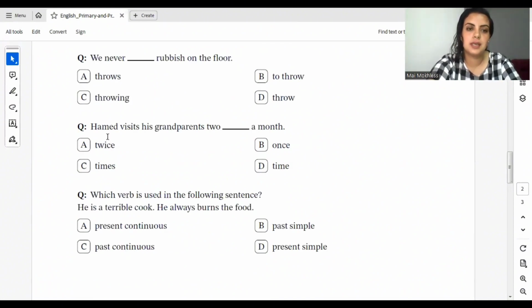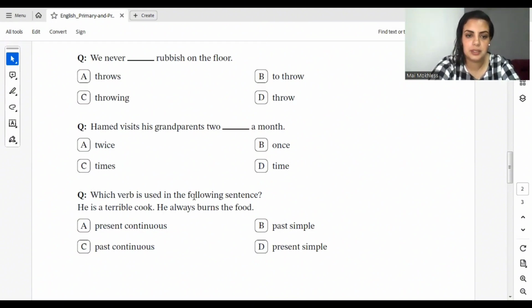Hamid visits his grandparents blank a month. A, twice, B, once, C, times, D, time. Hamid visits his grandparents 2 times a month. 2 times means twice, so we should use the word times with 2.